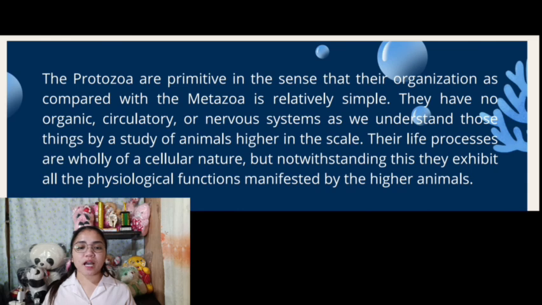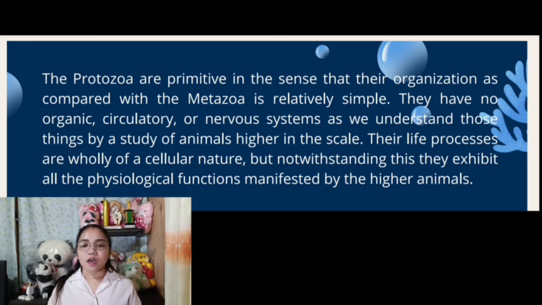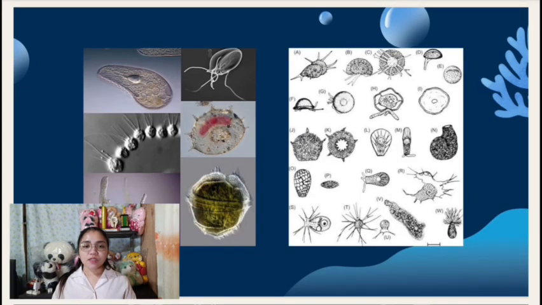They have no organs, circulatory, or nervous system as we understand those things by a study of animals higher in the scale. Their life processes are wholly of a cellular nature, but notwithstanding, they exhibit all the physiological functions manifested by the higher animals. As you can see in this image, these are examples of protozoa.